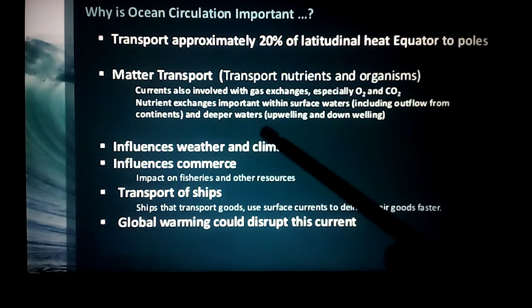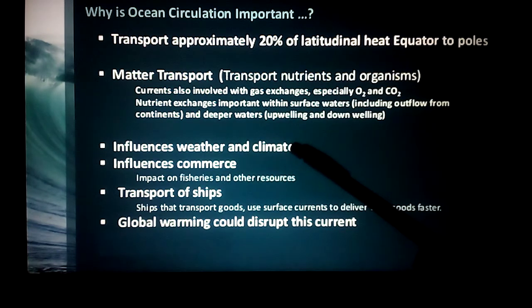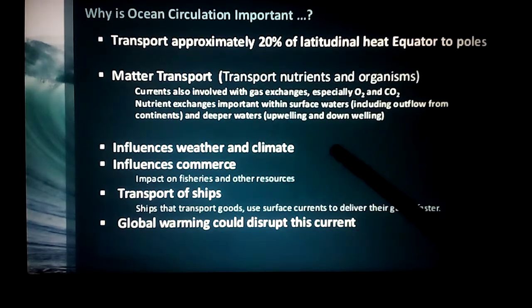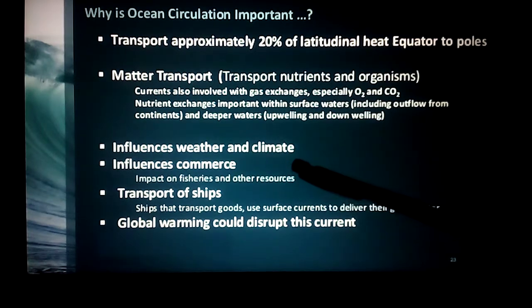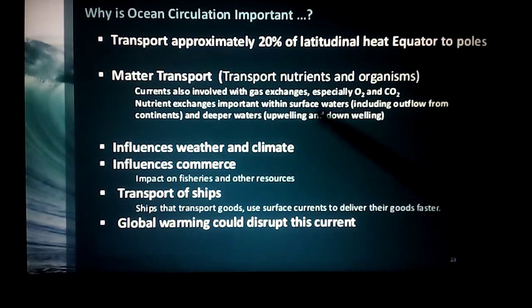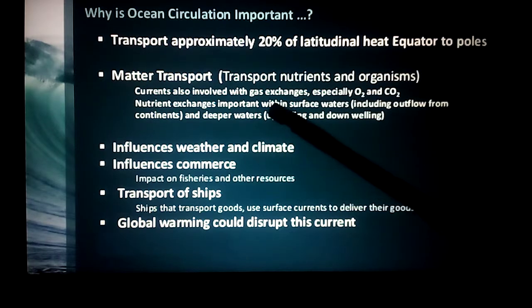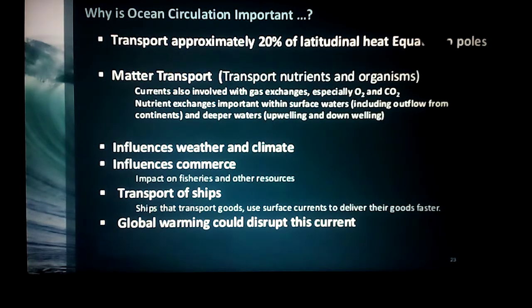Next, ocean currents influence weather and climate. Already we discussed how they affect the European climate. The European climate is kept warm by the Gulf Stream. From the equator, warm water moves to the North Pole, then Europe experiences warm weather and climate.